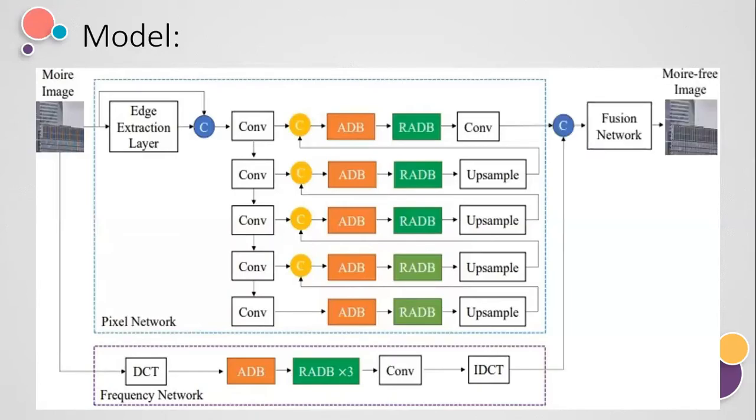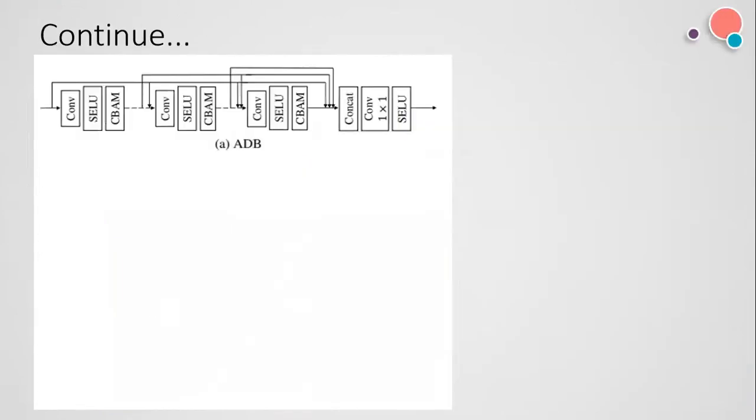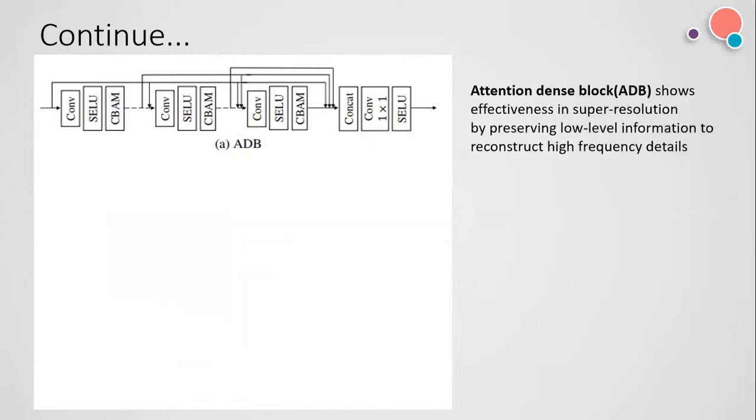So the third one is the fusion network. After getting the output from the pixel network and the output image from the frequency network, both these outputs will be taken as input to the fusion network, and it will further generate the Moire-free image. I'll explain it in detail also. So next, now I'll explain the architecture of the ADB, attention dense block, RADB, and fusion network in detail.